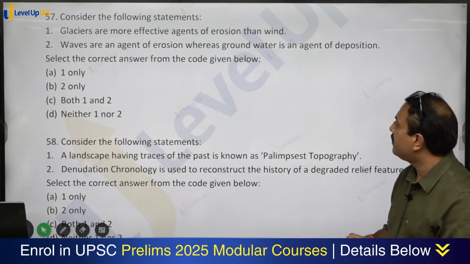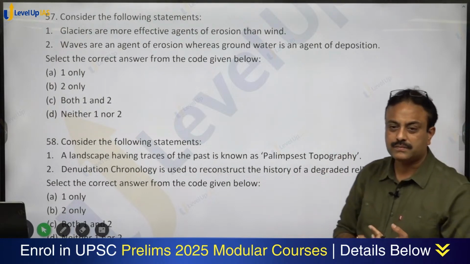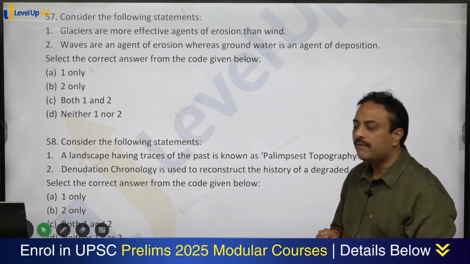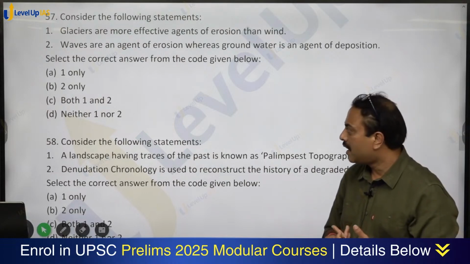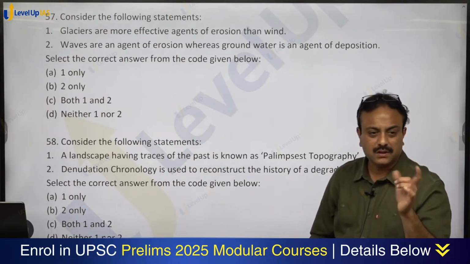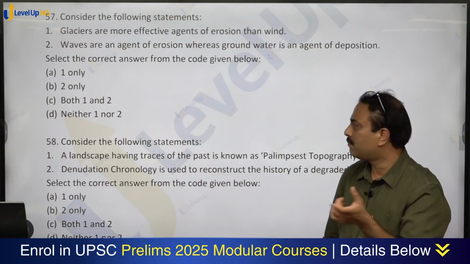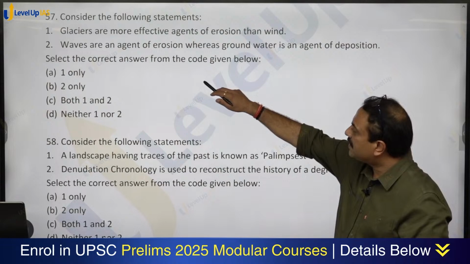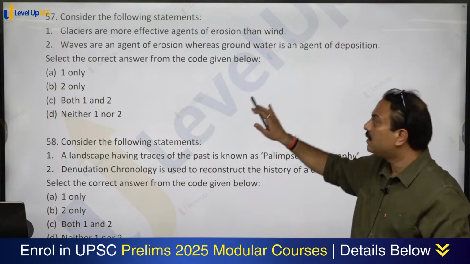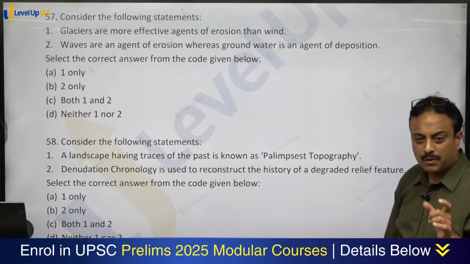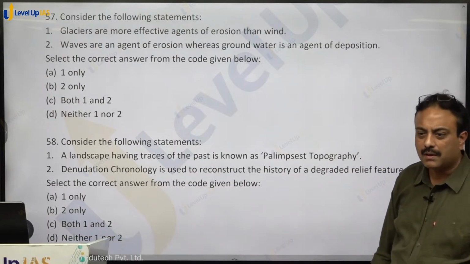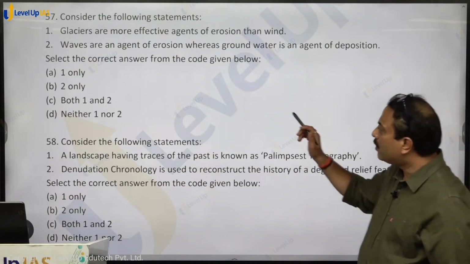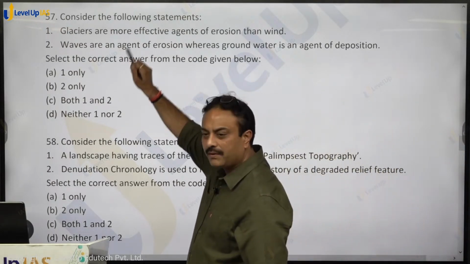Waves are an agent of erosion, whereas groundwater is an agent of deposition. Both can be considered as agents of erosion and deposition. So here we can consider only one as the correct statement. However, statement 2 is slightly ambiguous. I framed this question, and while reading it now, I recognize that it is slightly ambiguous. It should have been written as waves are only an agent of erosion and groundwater is only an agent of deposition, to make this statement completely wrong. Are you getting that? So here we will consider statement 1 as correct, statement 2 as wrong. The only correction we should have made is to write only.